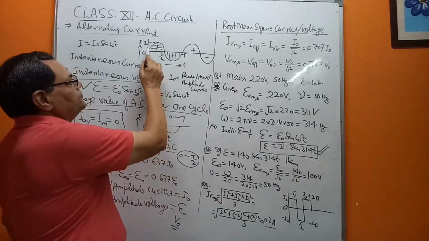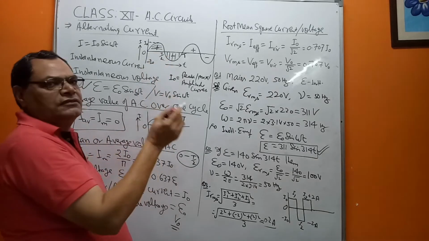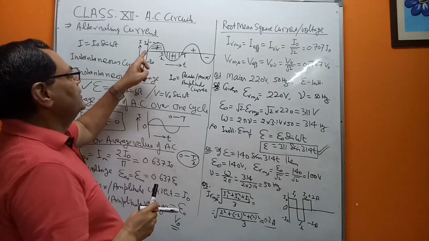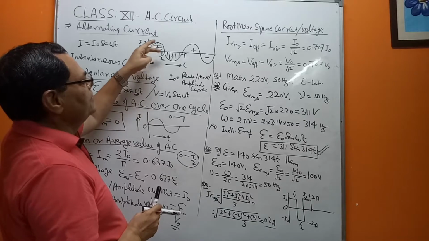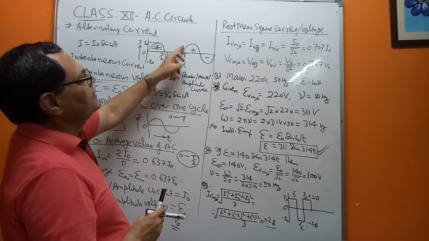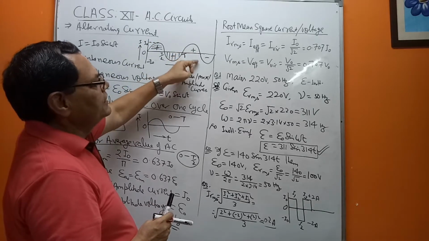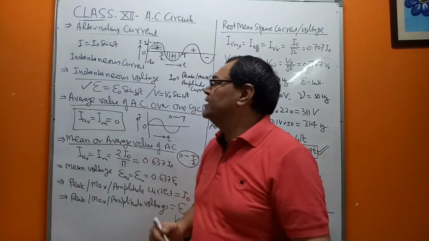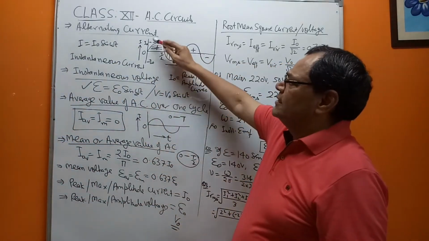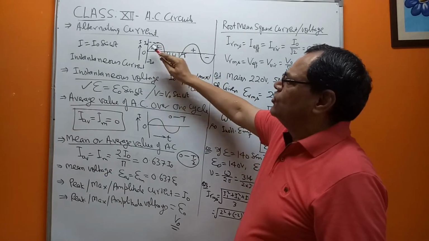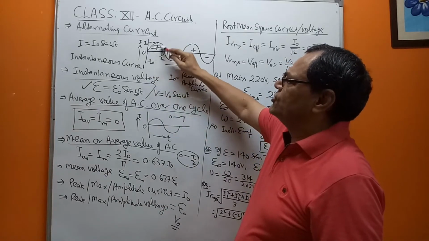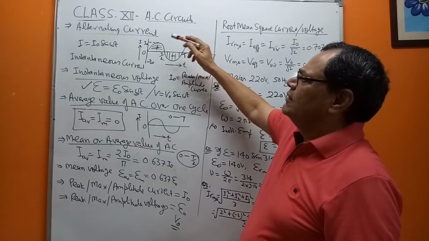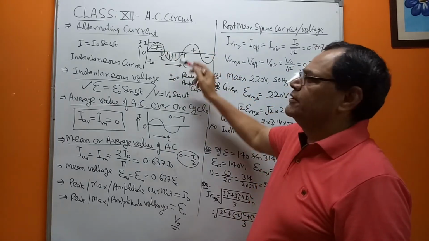However, the phase is changing periodically. Why? Because the first half it is positive, for the next half it is negative, then again the next half it is positive, then the next half it is negative. Meaning thereby, this is the current whose magnitude is changing continuously but phase is changing periodically.